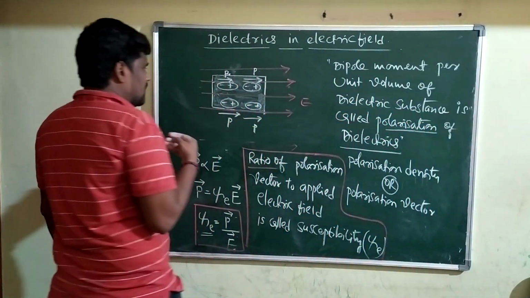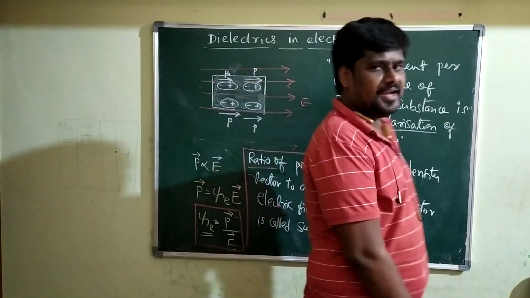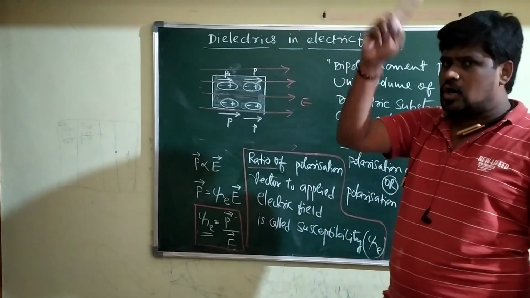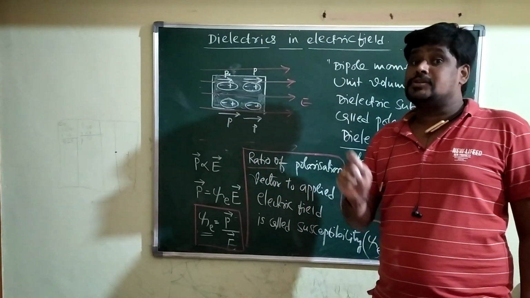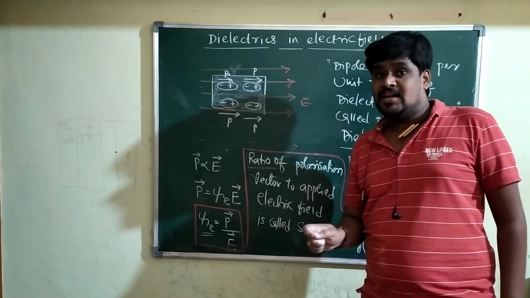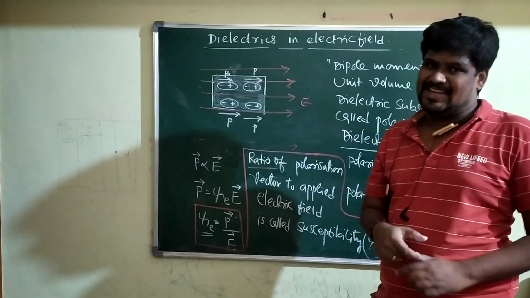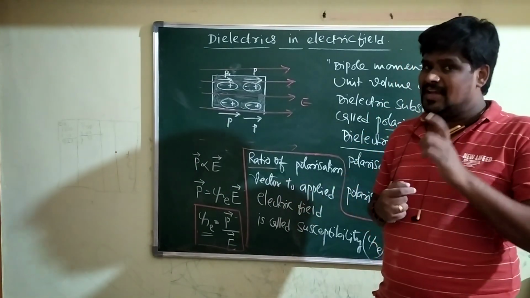The best example for dielectric breakdown is lightning. What flash you observe during lightning is due to the air starting to conduct electricity. Atmospheric gases start conducting electricity.